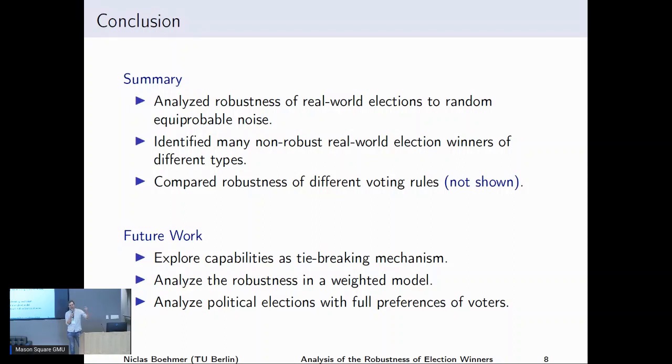In a previous work, we also looked at a model where we really do a specific number of random changes, but this turned out to be computationally quite expensive. That's why we use this Mallows approach, and those two approaches perform very similar. We also did some verification, for example, doing just one random change per voter, so not allowing a different distribution. This also produces very similar results. So it's kind of robust to the noise model that you have.